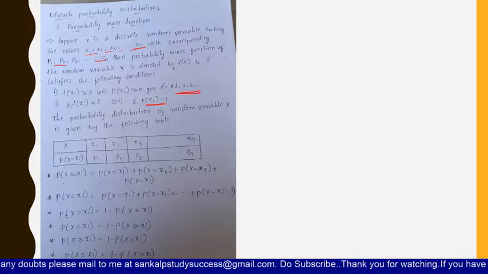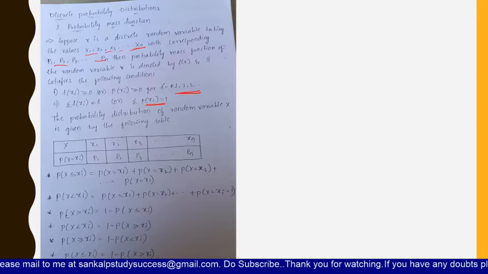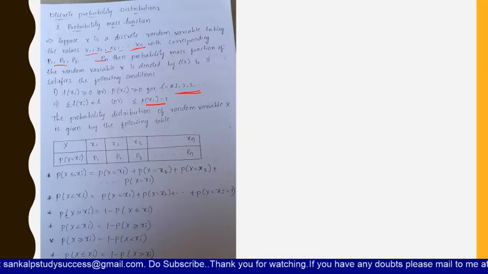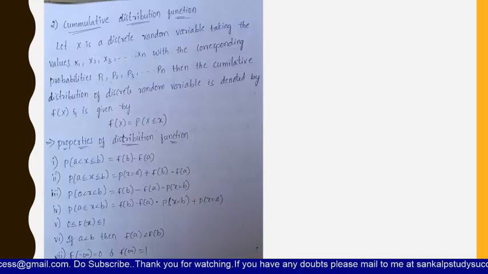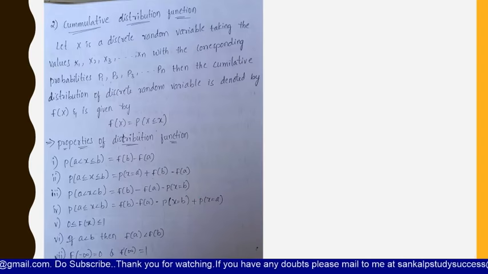So now if you are asked to find p of X less than or equal to xi, then it is p of X equal to x1 plus x2 and so on up to xi, till where the question is asked, and till there we will just add all the probabilities. So in the same way, these are just to practice. So now let us see what is the cumulative distribution function.